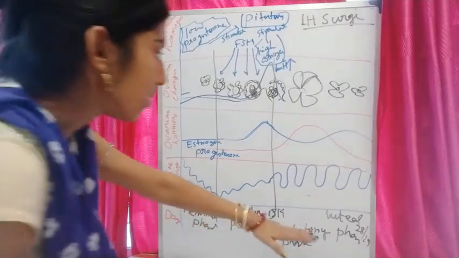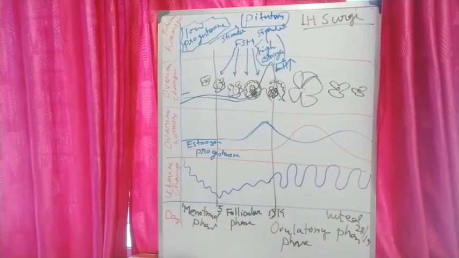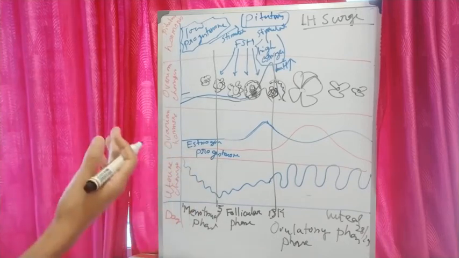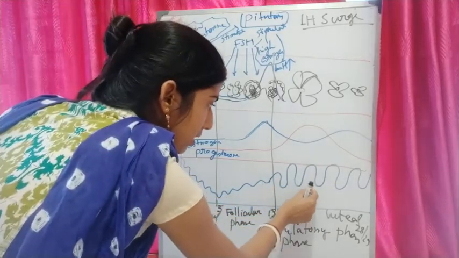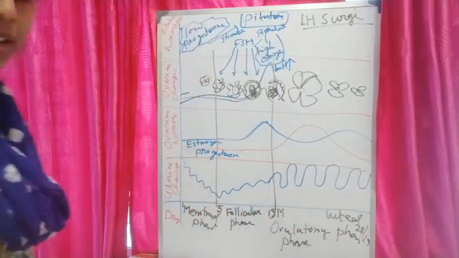So 4 phases are over there. Why will the endometrium lining be increased? Because if fertilization has taken place, implantation of the fertilized ovum will be in the endometrium wall, which will lead to pregnancy.